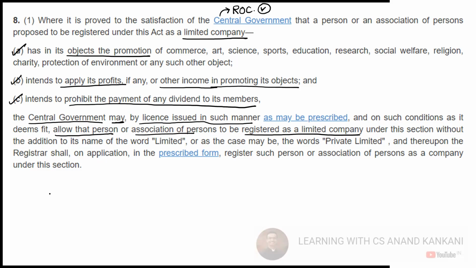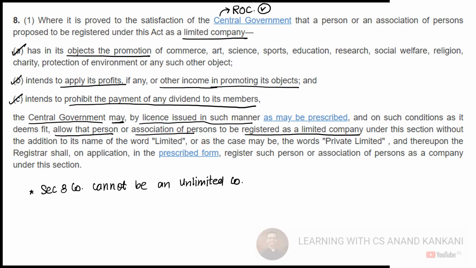Do you understand? So a section 8 company cannot be an unlimited company.